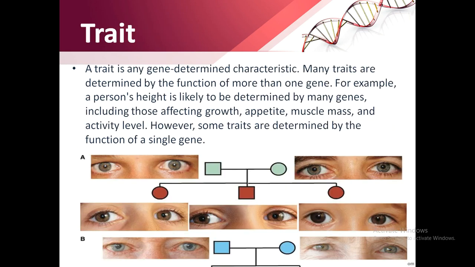What are traits? Trait means characteristics or characters. A trait is any gene-determined characteristic. Gene determined means that it is controlled by genes. Many traits are determined by the function of more than one gene. For example, a person's height is likely to be determined by many genes, including those affecting growth, appetite, muscle mass, and activity level. However, some traits are determined by the function of a single gene. Here is an example of eye color, which is controlled by multiple genes, as you can see in the diagrams in the pictures.